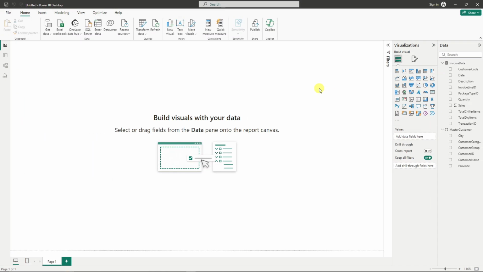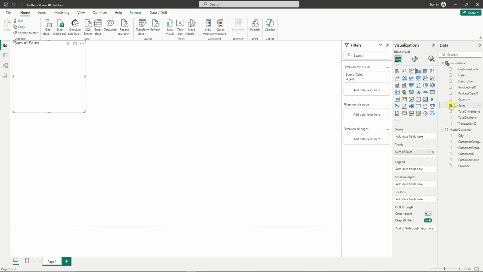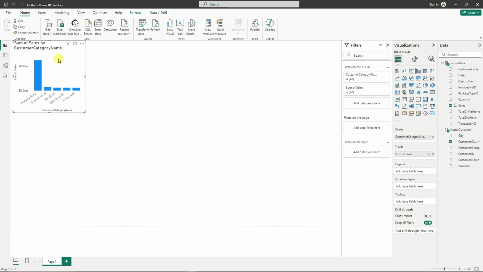And now it's time to finally create our visuals on our data. Now you're going to see your visualizations and data. And these are the choices that we can make visuals with. Now, for example, I want to have a table about sales. Easy as that, I have a table for sales with one click of a button. And then I want to compare it with customer category right here. So if I click on customer category, it now created a sum of sales by customer category name.